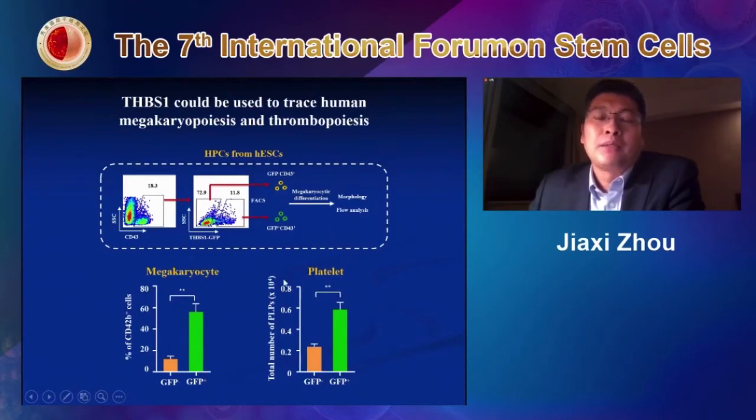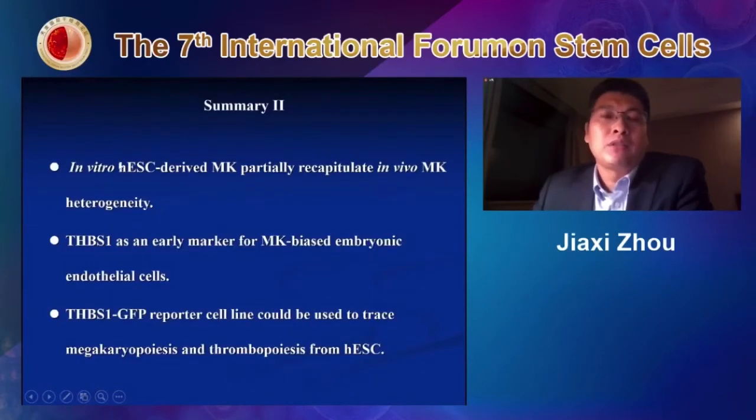So a quick summary of what we have done. We found that human embryonic stem cell derived megakaryocytes partially recapitulate the in vivo MK heterogeneity. Also, we identified a very interesting marker called THBS1 as an early marker for the MK-biased embryonic endothelial stage.